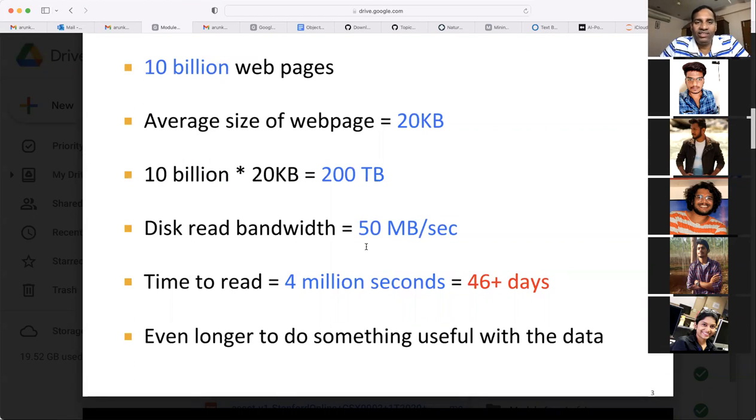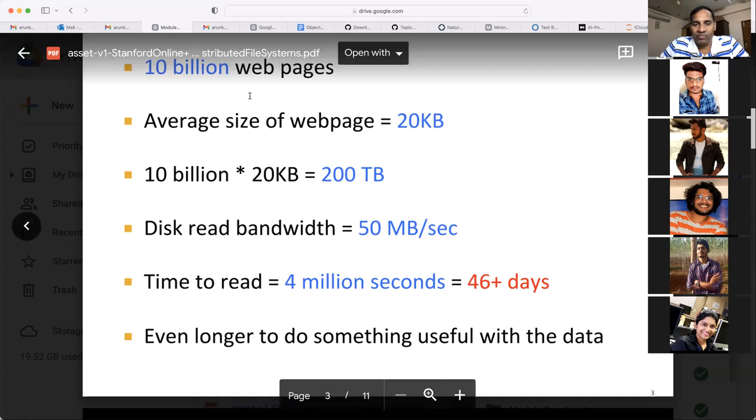So why are we unable to solve or implement some programs with one single node? Because if you see Google, when you are searching, it is finding the relevant pages from 10 billion web pages. It might have changed now. When the people prepared this, at that time, it was 10 billion web pages. Each web page, if they want to store, then how big the page is, that much memory you require.